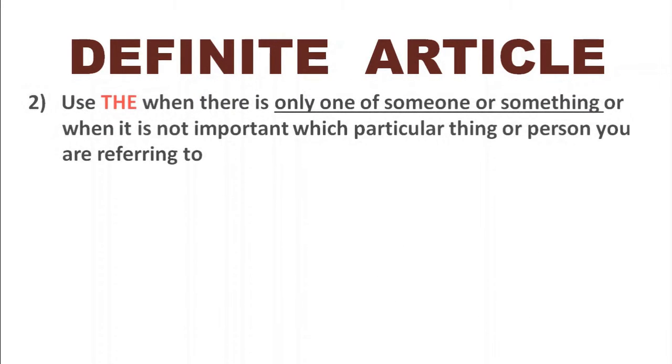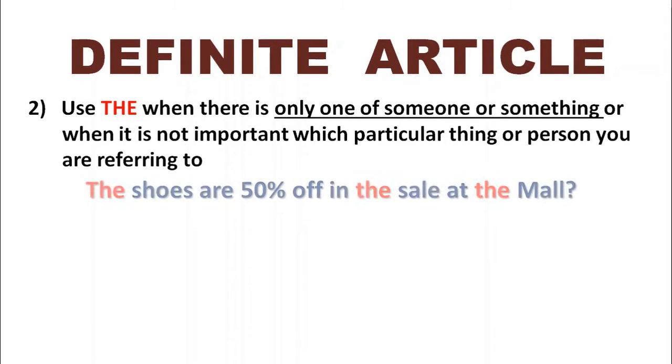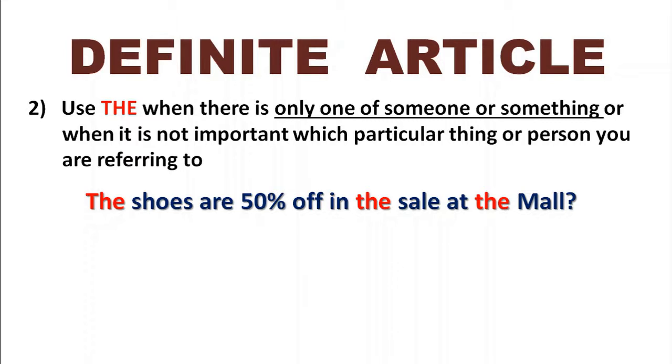So what is the status of "at the mall"? Well, that brings us to the second rule. Use "the" when there is only one of someone or something, or when it is not important which particular thing or person you are referring to. So if we look at the same sentence again, "the shoes are 50% off in the sale at the mall." Well, in this case, there's probably only one mall which is the likely place where we bought these shoes. You're expected to understand that if we say "the mall," you know the mall that we're talking about, the local mall, the big mall.